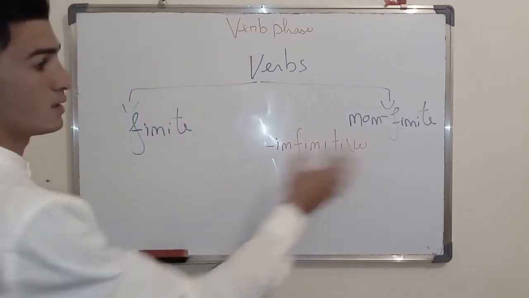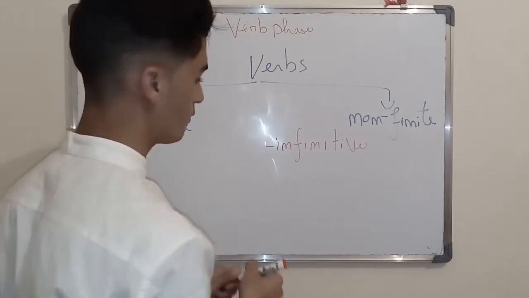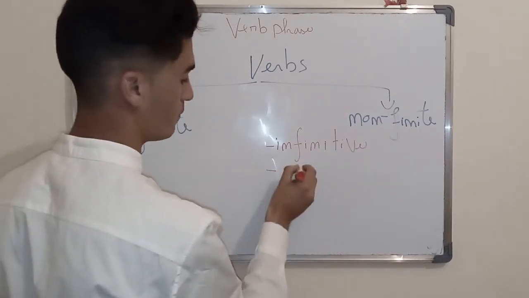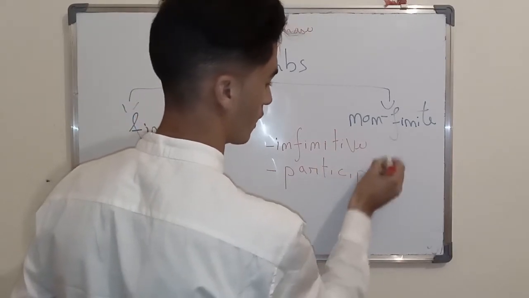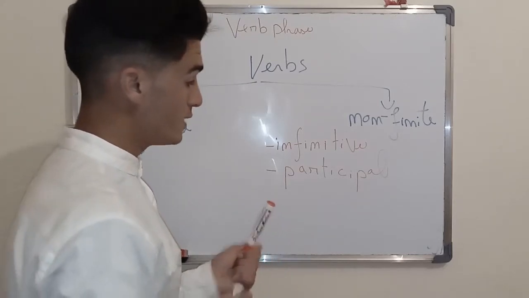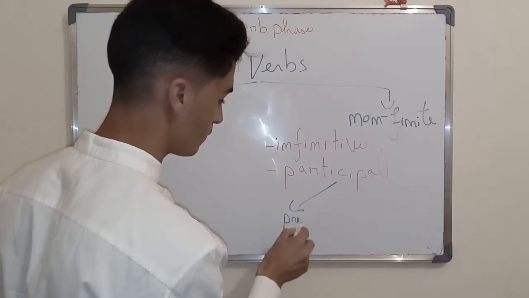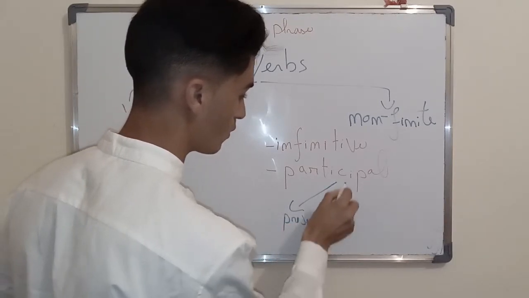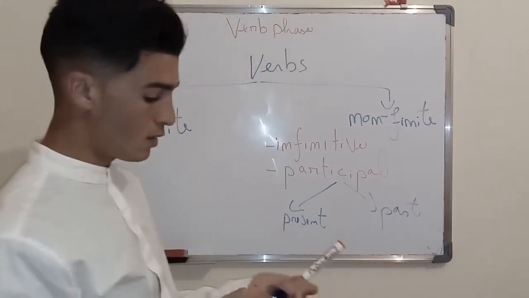The second part, the non-finite clause or non-finite verb can be participle. This participle can either be present or past. Okay?